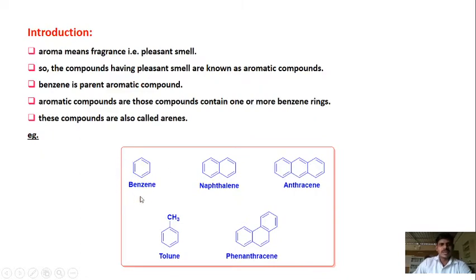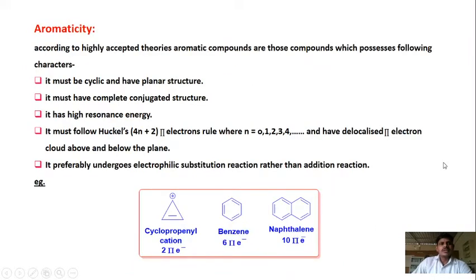The basic parent unit of aromatic compounds is benzene. When two benzene rings get attached to each other, a new aromatic compound is formed, and that is naphthalene. When three benzene rings are attached to one another, such a compound is called anthracene. When there is a methyl substitution at the benzene ring, this compound is called toluene. Then if you have two benzene rings attached to one another and one more benzene ring is attached to one of them at the ortho and the meta position, such a compound is called phenanthrene. Now what is aromaticity?